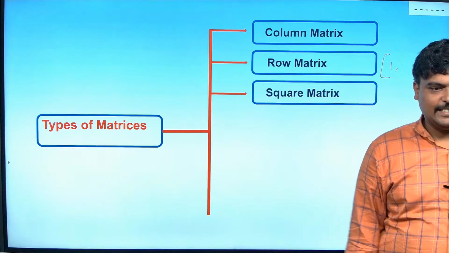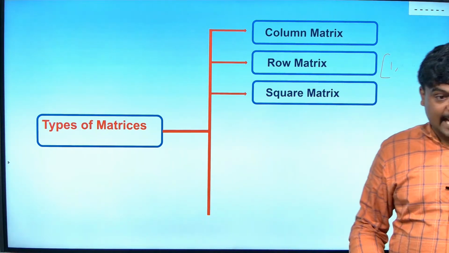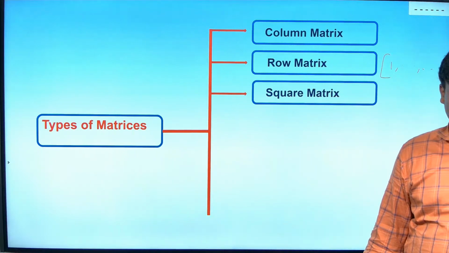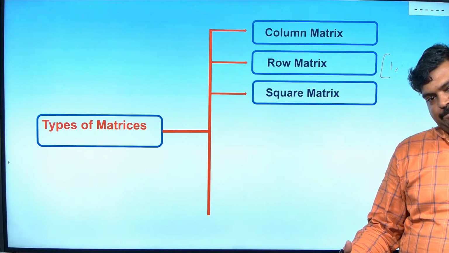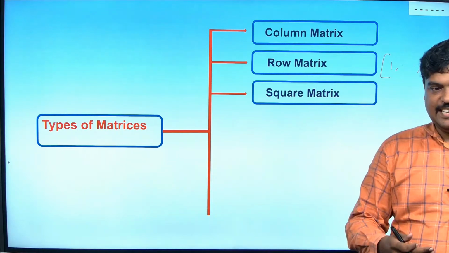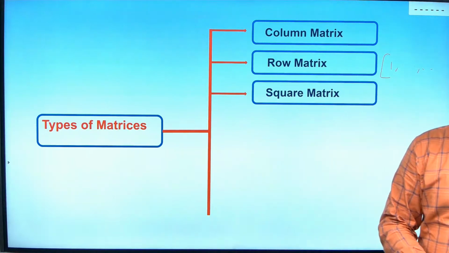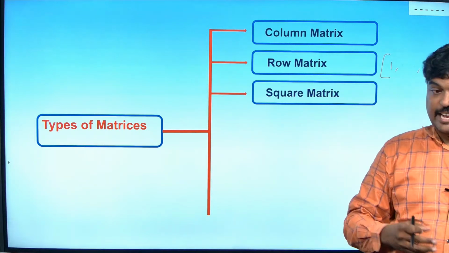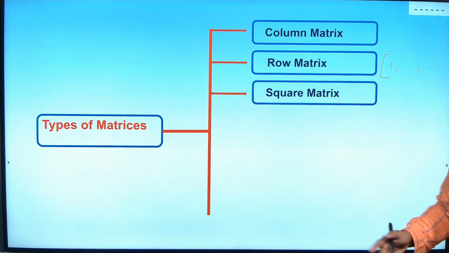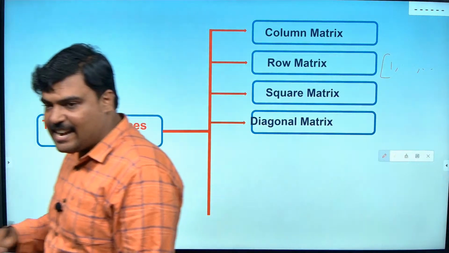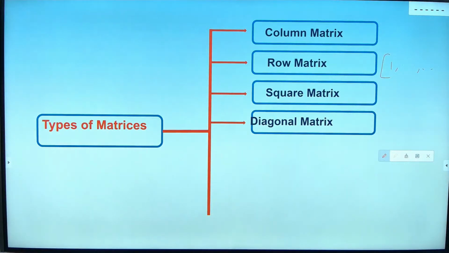Mr. Nikhil, can you say the order of a square matrix? Order of square matrix. Okay, that is an example, but I expected the order, so it should be what? K by K, or A by A, or whatever. Okay, so that is a square matrix. A diagonal matrix is a square matrix where the diagonal elements alone are non-zero.